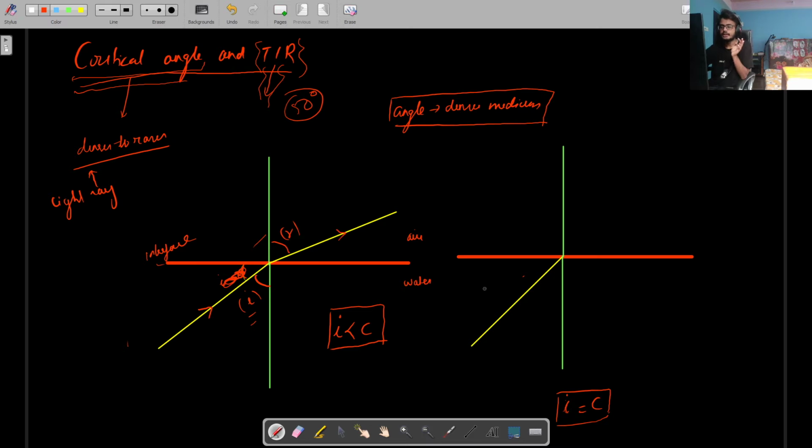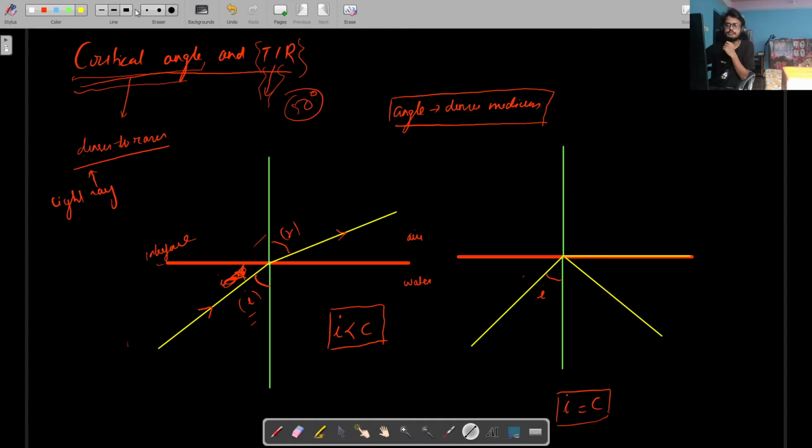Now I consider that my incident angle is equal to the critical angle. Now what will happen is, you'll find part of this ray to be refracted like this. It will go straight in this path, and part of this ray to be reflected back.